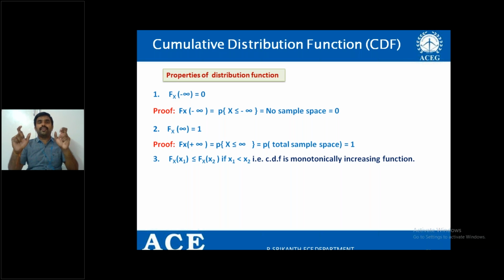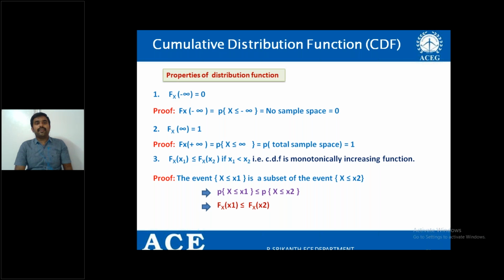So the CDF, or cumulative distribution function, is always a monotonically increasing function. We can prove this by considering two events: x less than or equal to x1, and x less than or equal to x2.